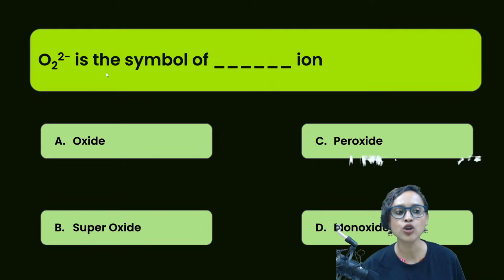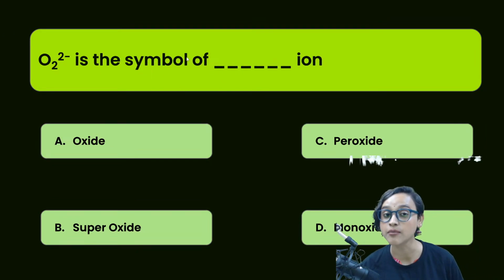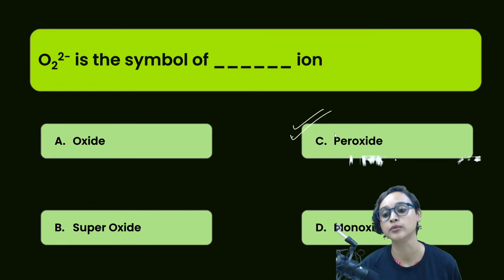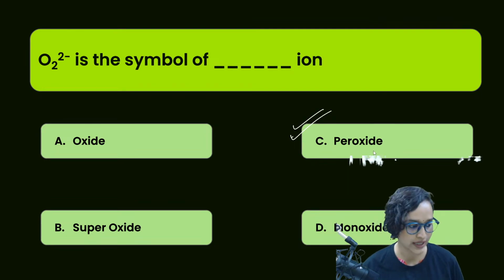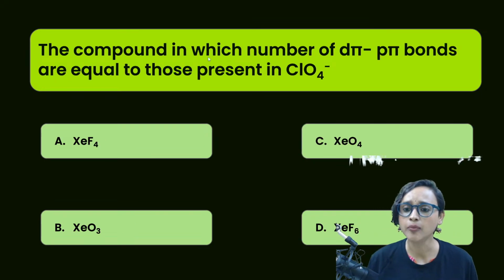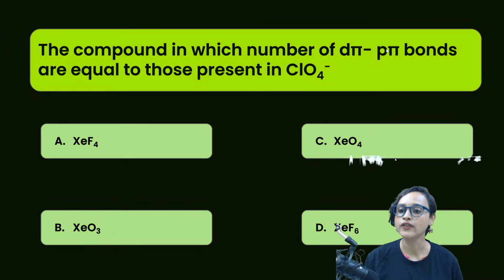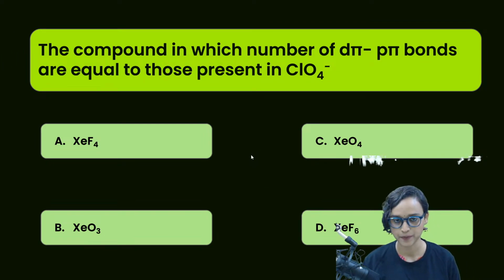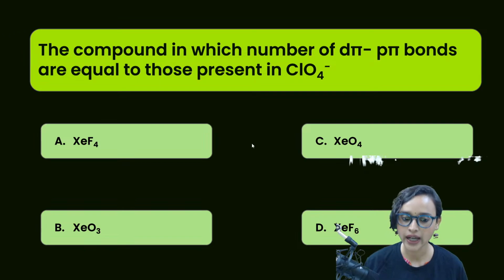Moving on now. O2 2 minus is the symbol of, very easy, peroxide ion, right? O2 2 minus is the symbol of peroxide ion. We know this, right? Amazing. Moving on. The compound in which number of d pi p pi bonds are equal to those present in ClO4 minus is. Alright, ClO4 minus.